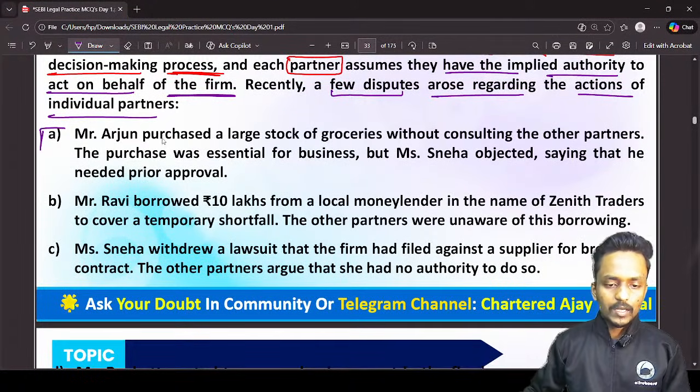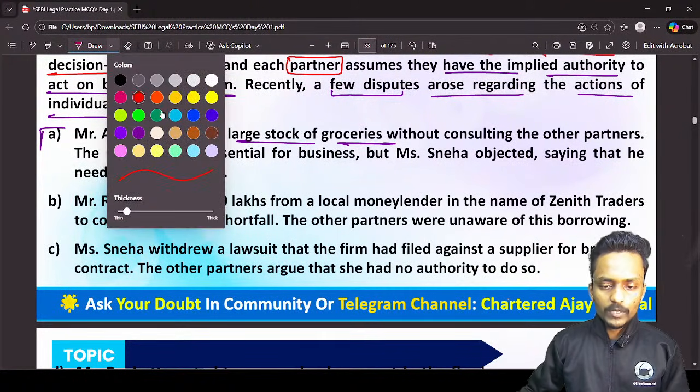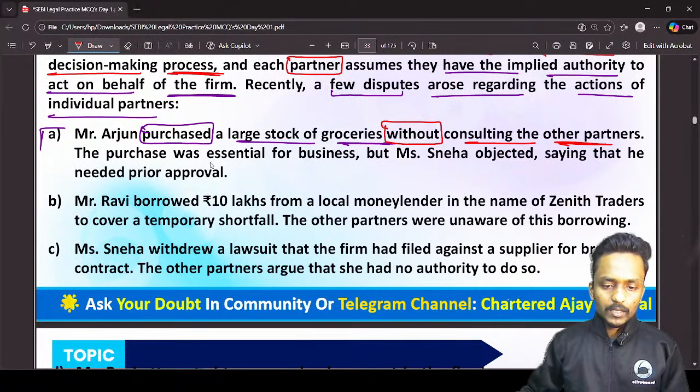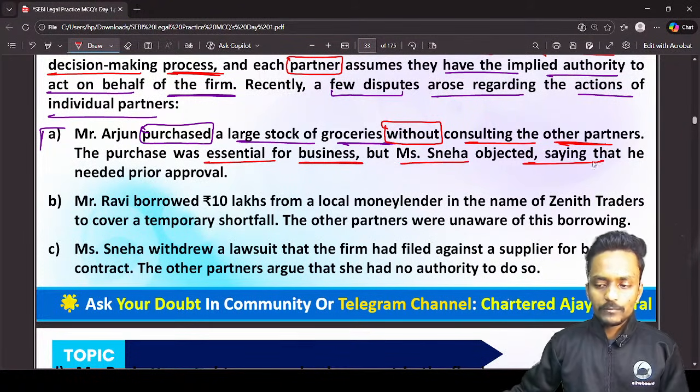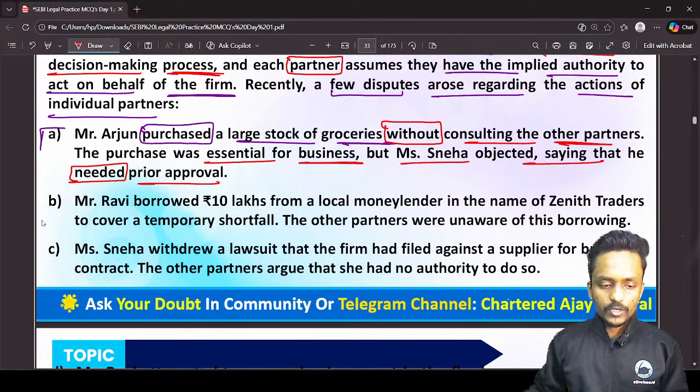The first is Mr. Arjun purchased a large stock of groceries without consulting the other partners. The purchase was essential for the business, but Mrs. Saneha objected, saying he needed prior approval before purchasing such a large stock of groceries.